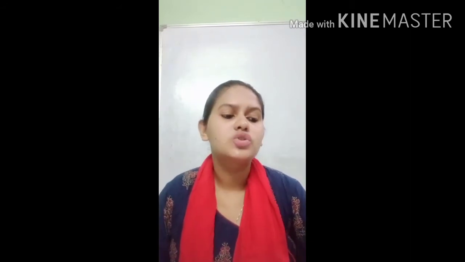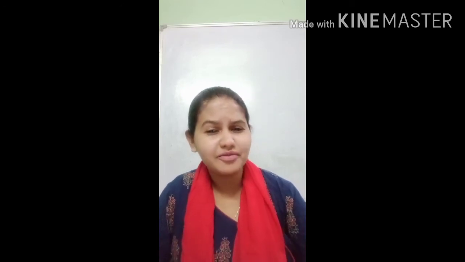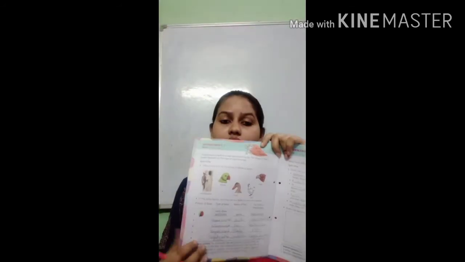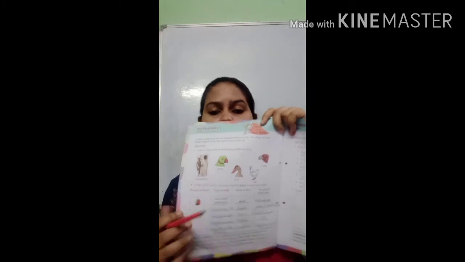A bird's body is built in a way that helps it to fly. The shape of their beaks depends on the types of food they eat, right? In this worksheet, we are starting with birds and their beaks. Human beings have a mouth, and birds also have a mouth, but their mouth is known as a beak. Students, some birds are given to us, like woodpecker, parrot, duck, hen, and eagle. You can simply see the pictures of their beaks, right?